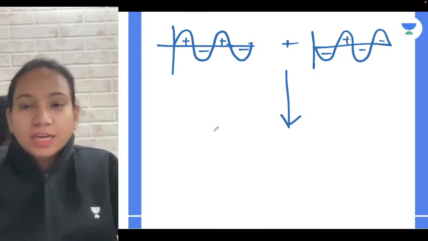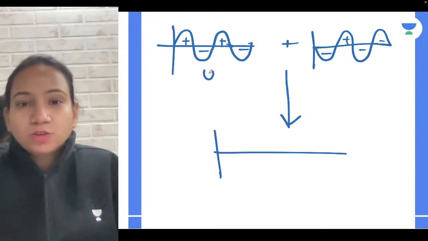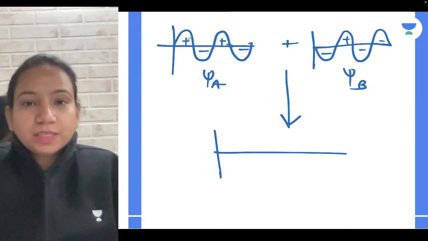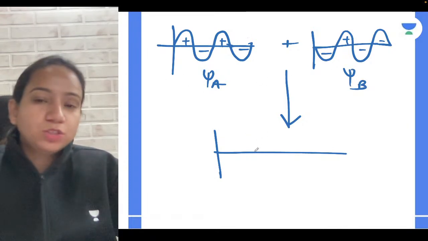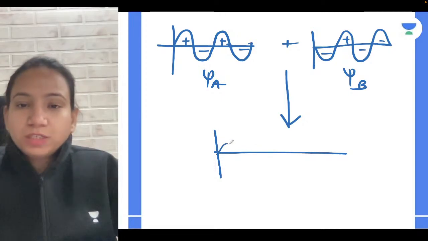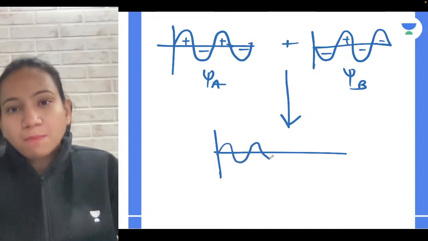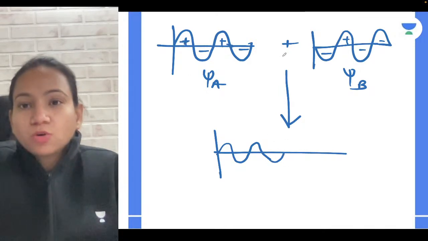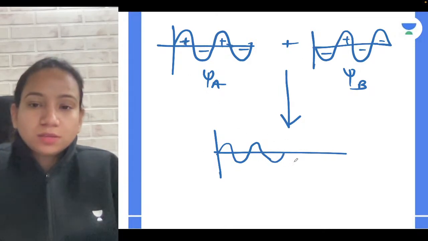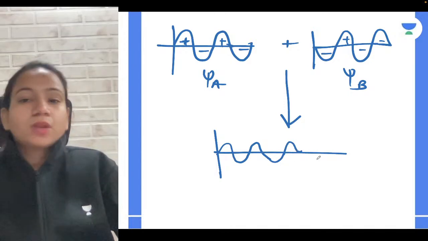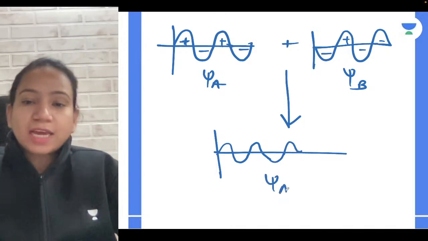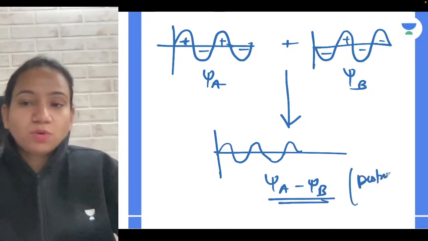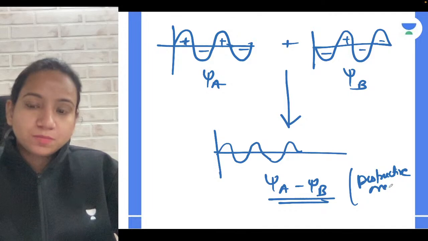So what can you relate in this case? You have psi A and psi B, but they are coming with the opposite phases, positive and negative. So what will happen here? There will be a destructive overlap, so the overall magnitude has decreased. Now depending upon whether positive was more or negative was more, you will get the wave accordingly. Are you getting this, guys? So here psi A minus psi B has occurred because destructive overlap has occurred.